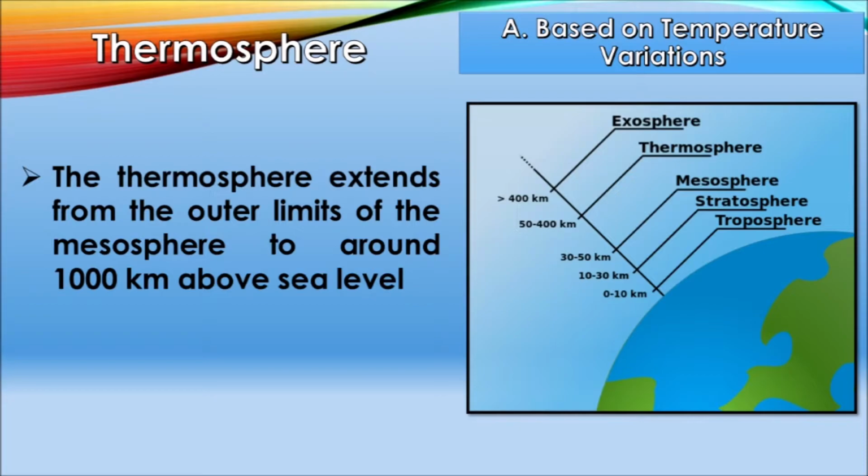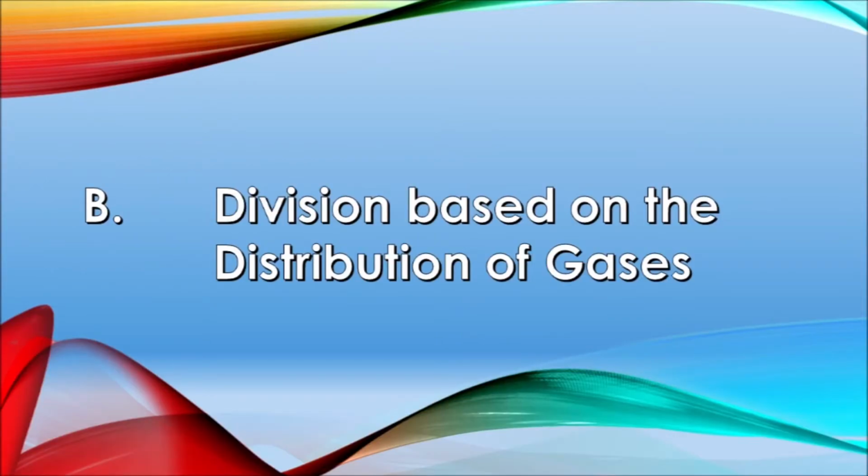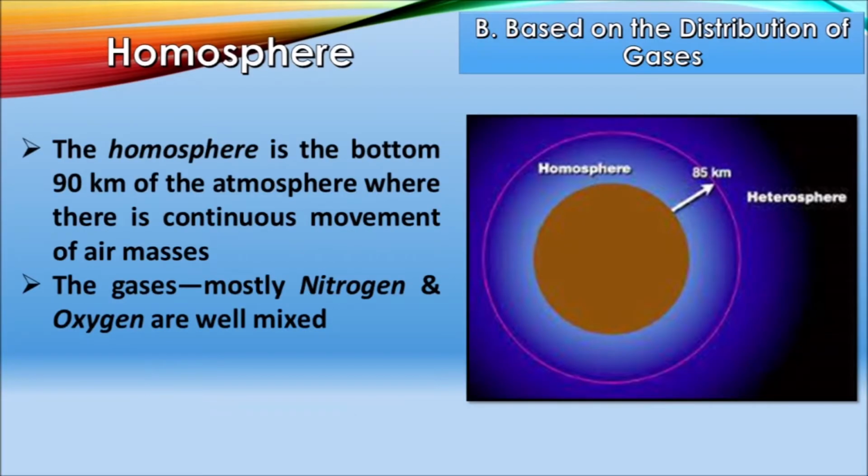Now, let's proceed to another division, based on the distribution of gases in the atmosphere. There are two major divisions in this part. The first one is the homosphere and the other one is the heterosphere. The homosphere is the bottom 90 km of the atmosphere where there is continuous movement of air masses.